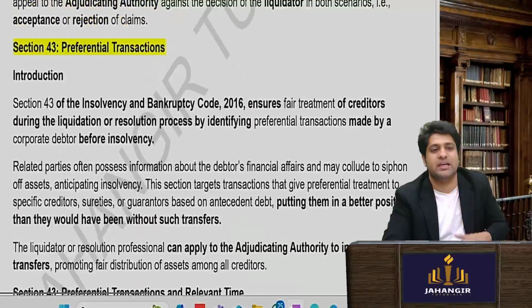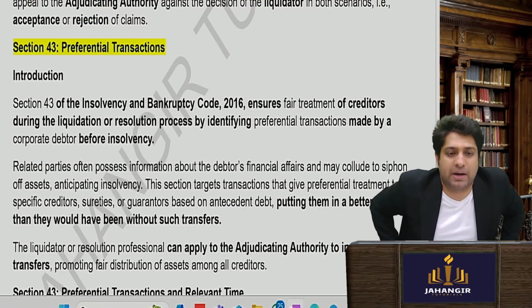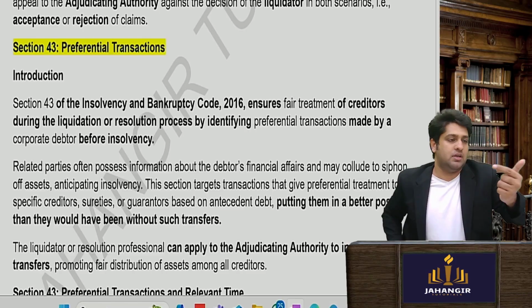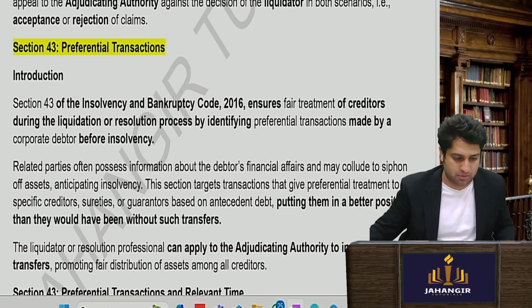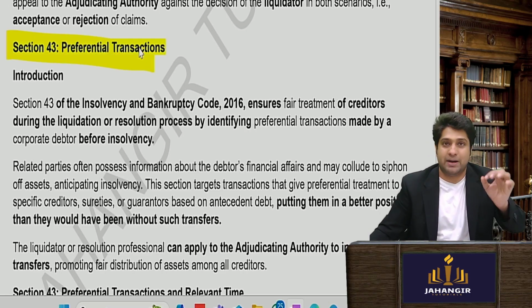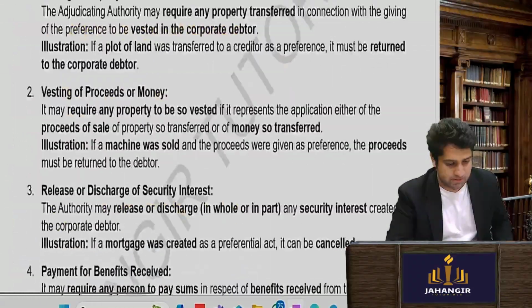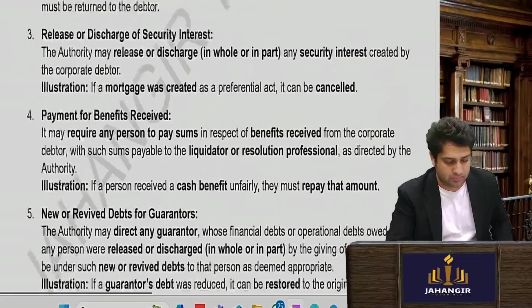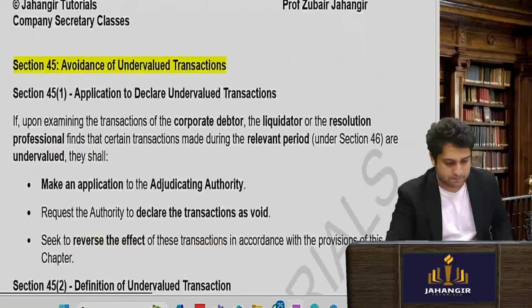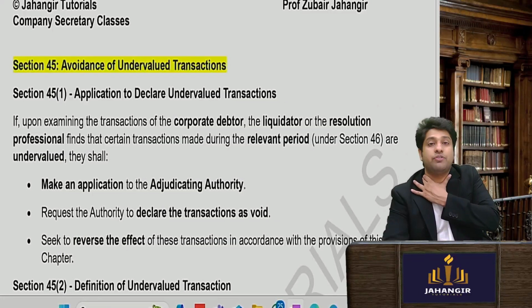and they've given you three kinds of transactions. Just remember, preferential transactions, extortionate credit. So just remember, section 43 is about preferential transactions. Then we come to avoidance of undervalued transaction.